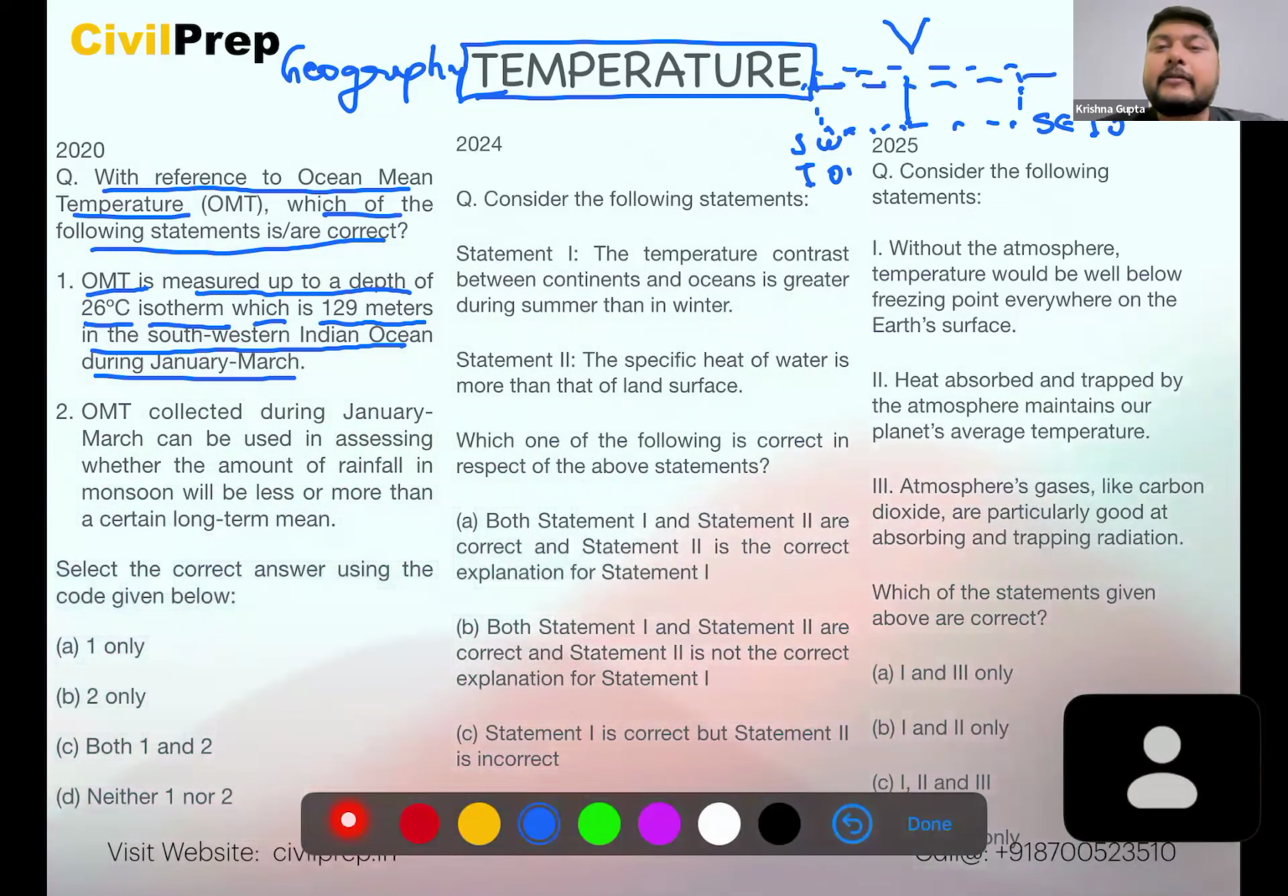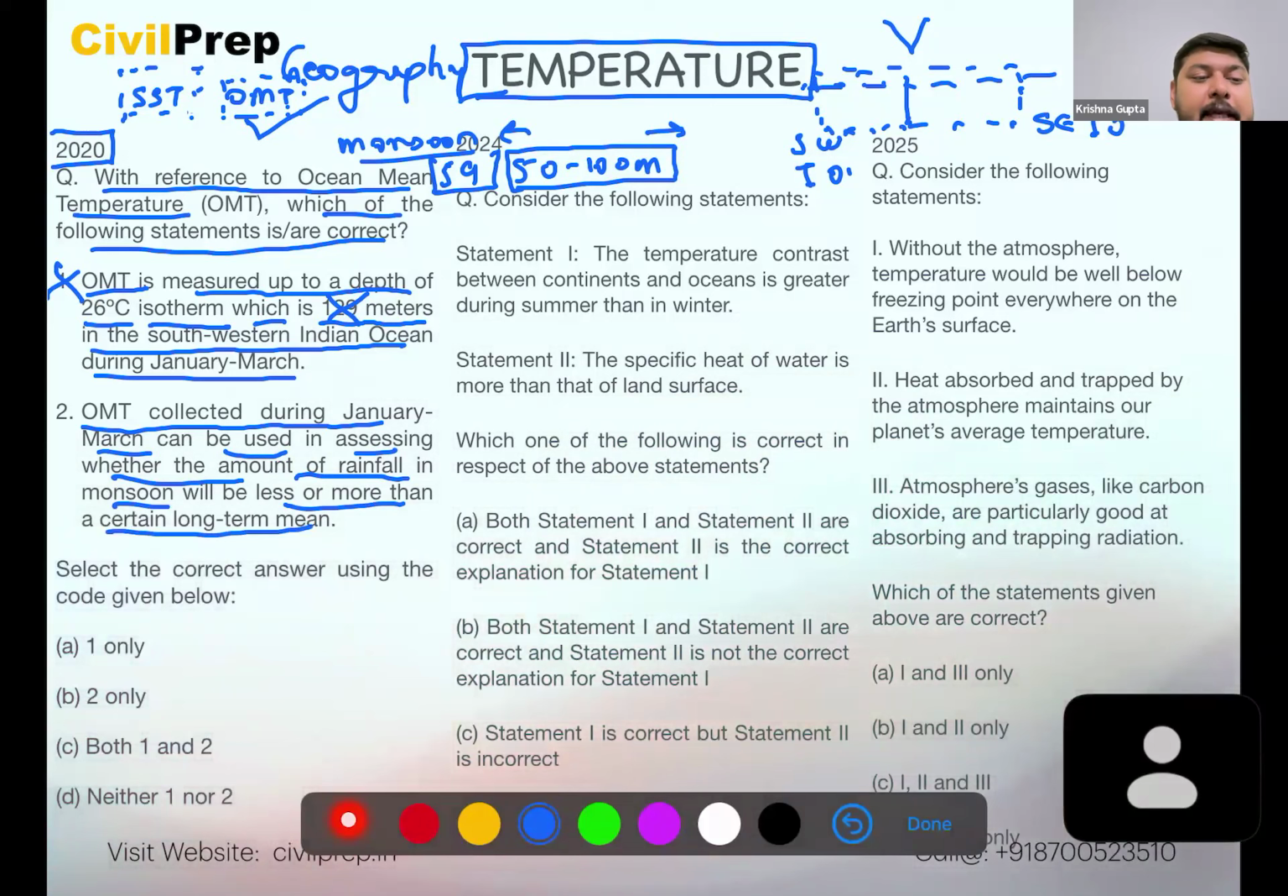Now, statement 2: OMT collected during January to March can be used in assessing whether the amount of rainfall in monsoon will be less or more than a certain long-term mean. So yes, this will do for the assessment of monsoon. So guys, we see that statement 2 is the correct statement. Therefore, A is wrong and B, 2 only, is the correct answer for this question.